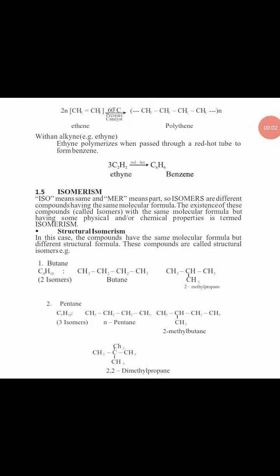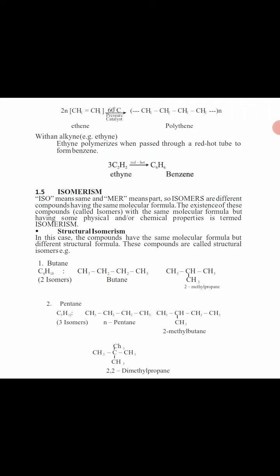All right, that's the polymerization of a thing. Look at it there. That's a polymerization reaction. n can be any value. All right, so that's the polymerization reaction. Okay, ethyne also polymerizes when passed through a red hot tube to form benzene.